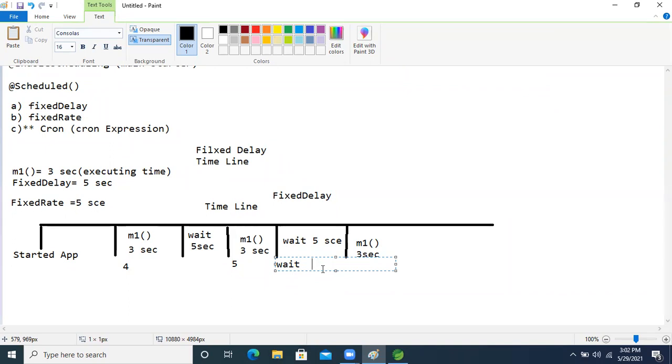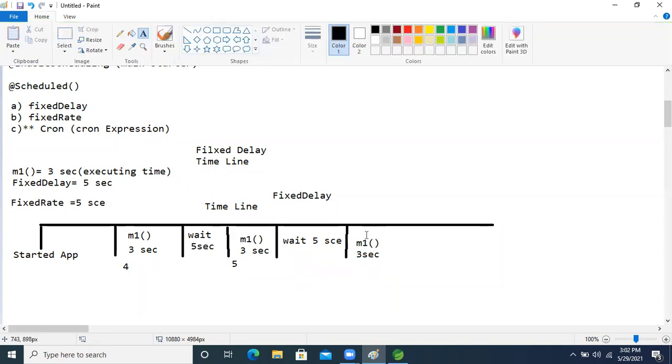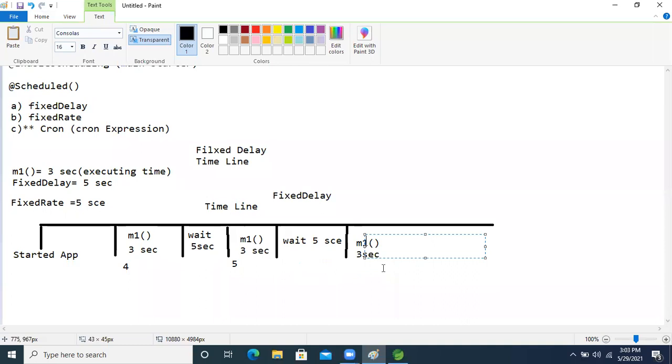But if our application takes 6 seconds to execute and the waiting time is 5 seconds, then what will happen now? Our container will wait 4 seconds only. Now, if our application takes 10 seconds to execute and the waiting time is 5 seconds, then what will happen? Your container will not wait. Suddenly, back to back, the container will call the next method.